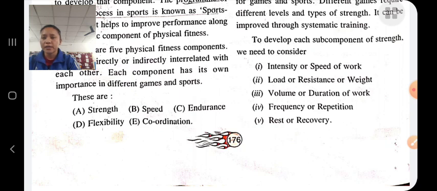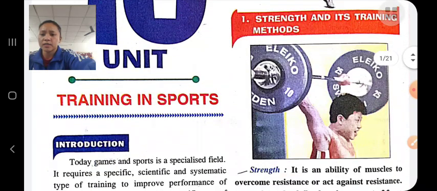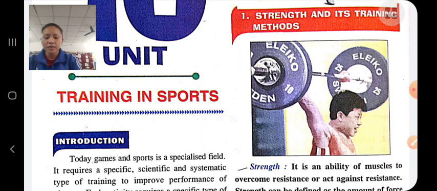And in fartlek training methods, the distance is 10 to 20 kilometers and time is kept around 1 to 2 hours. Next is speed. Speed means ability to do the activity as fast as possible, how fast you can do the activity. There are 4 types of speed: reaction time, acceleration, speed of movement and locomotor ability.